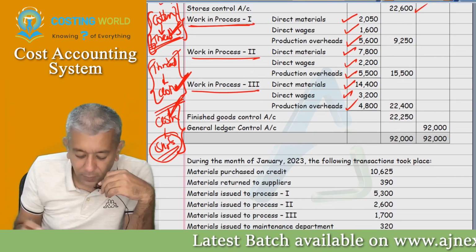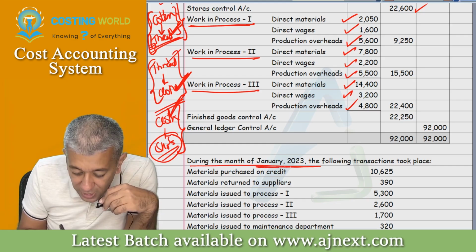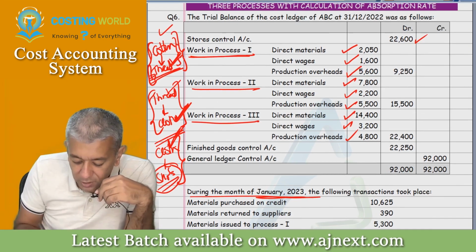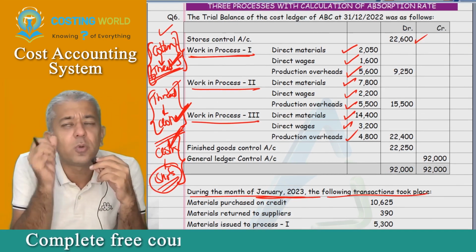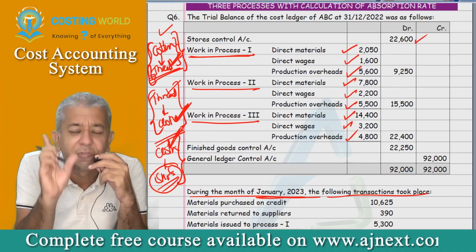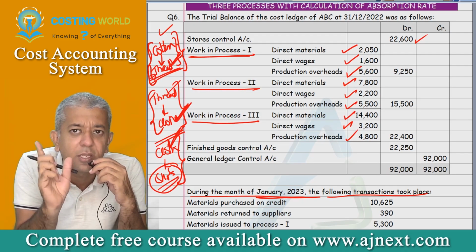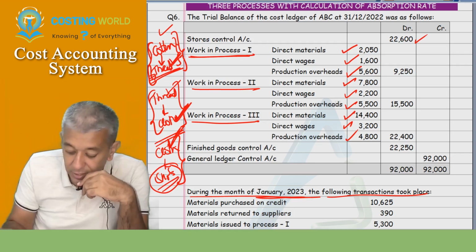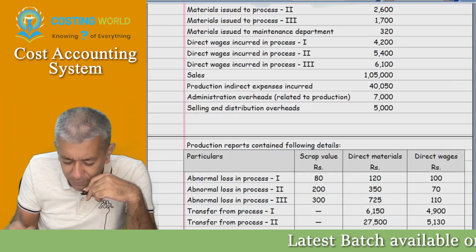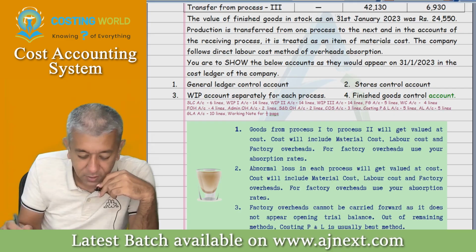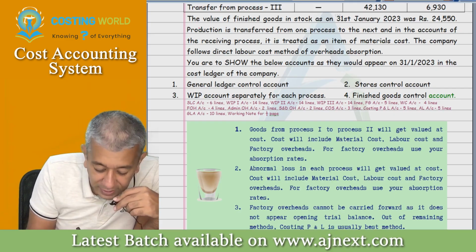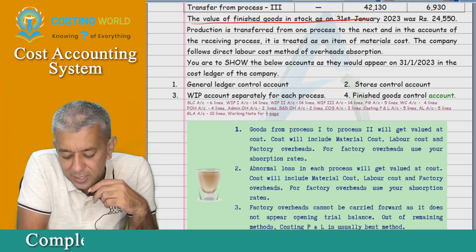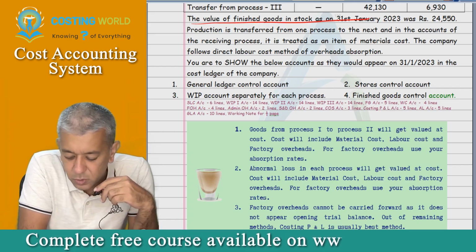And see what is your required part. During the month of Jan 2023, the following transactions took place. So you are only here to make books of accounts for 1 month, and 1 month of which year? Jan 2023. Now in this case, I'm not reading the further part because I want you all to do something first. Read this: the value of finished goods in stock as on 31st of Jan 2023 was 24,550.